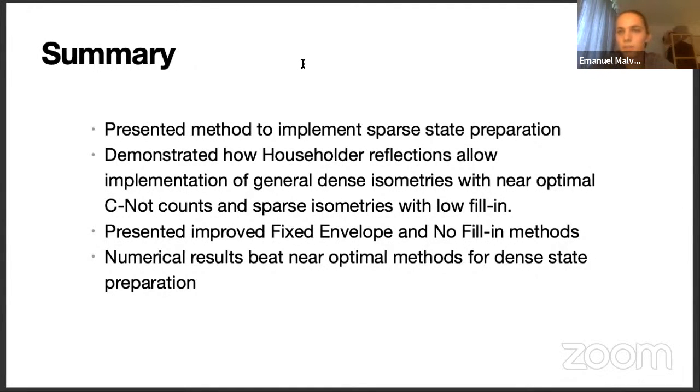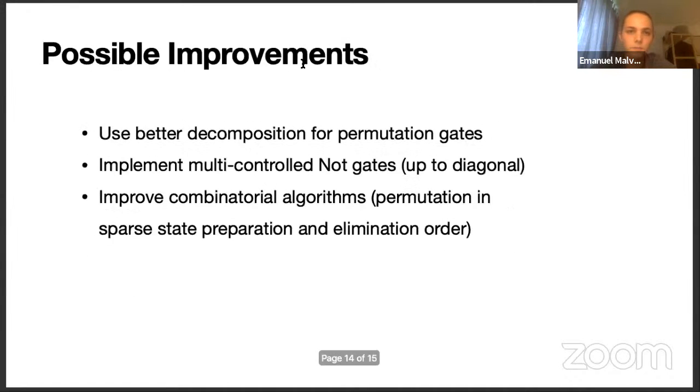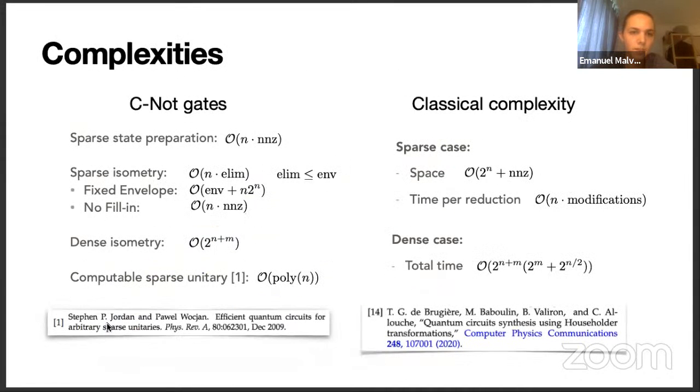So we would actually also be interested in hearing from other people if they know of any applications. In the one paper that I cited here, they give some examples. For example, quantum Turing machines or quantum walks can be represented by these efficiently computable sparse unitaries. And then you can show that quantum circuits can simulate these things efficiently.